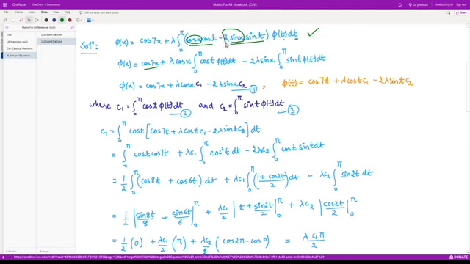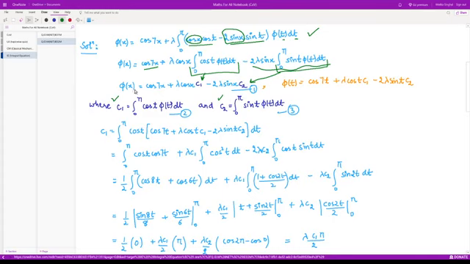These are constants, that means they are not depending on t, so we can take these out from the integral sign, so we have this whole term, right? Now this integral term I can call c1, and this term I can call c2, right? So these are my c1 and c2.